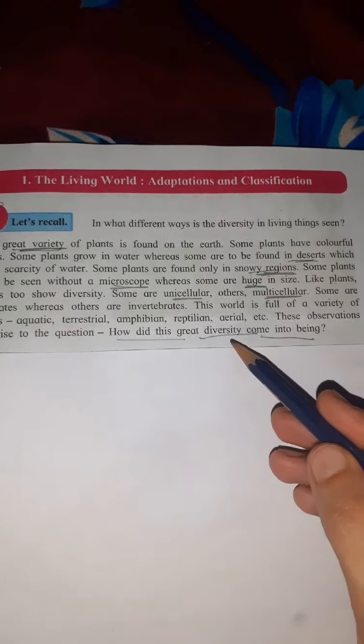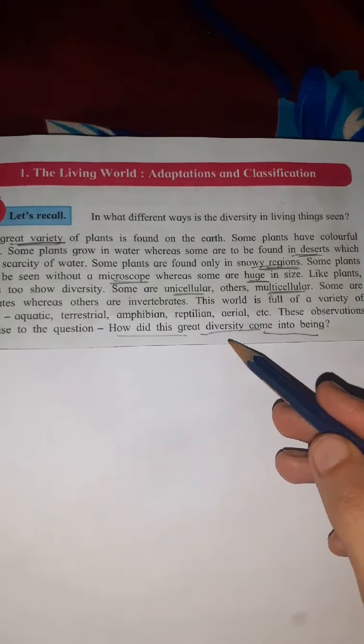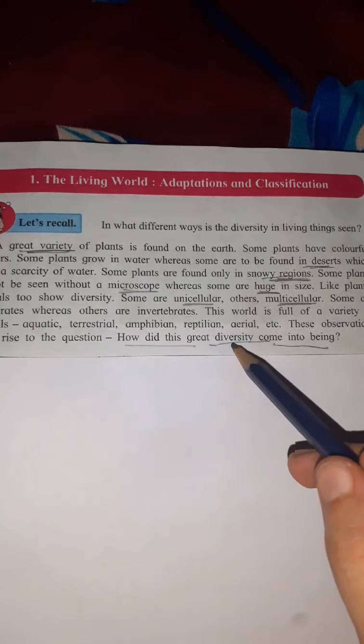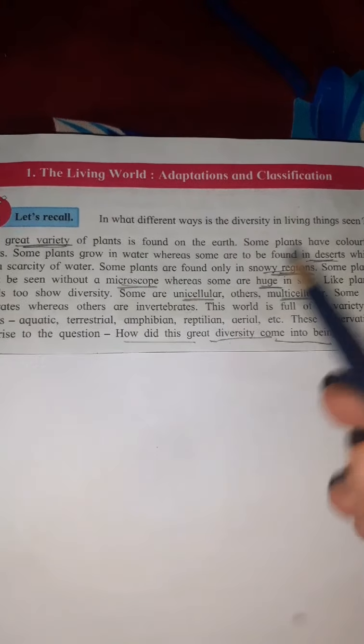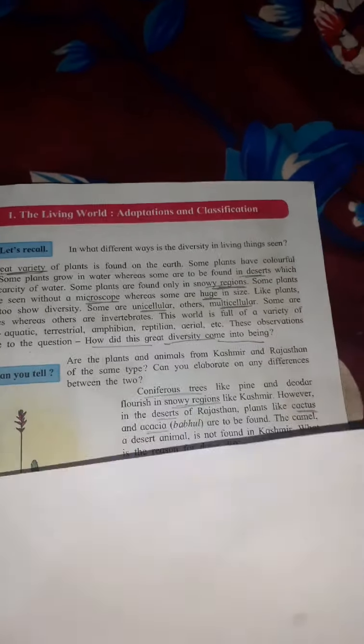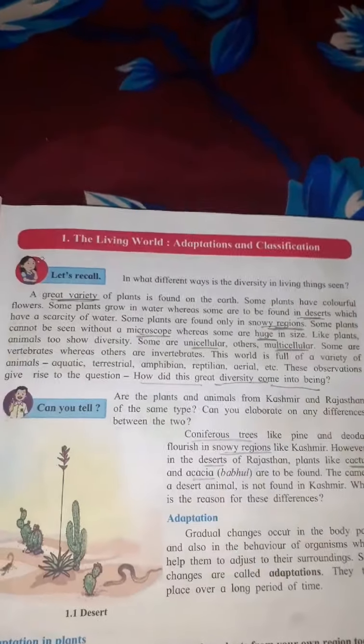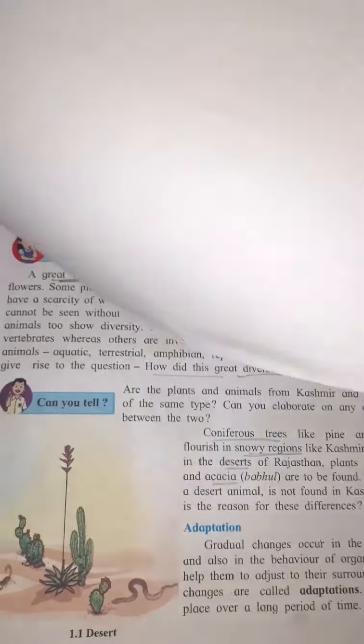Now, how has so much variety developed on Earth? How did this diversity come into existence? Diversity means variety, various types. Now, the reason why there is diversity in plants and animals is adaptation. One major reason is adaptation.